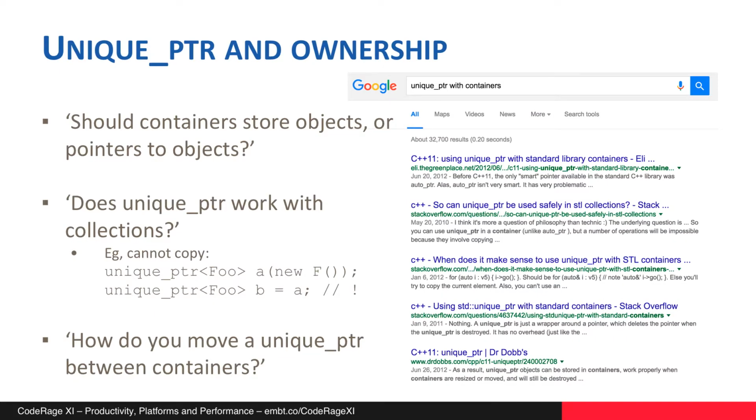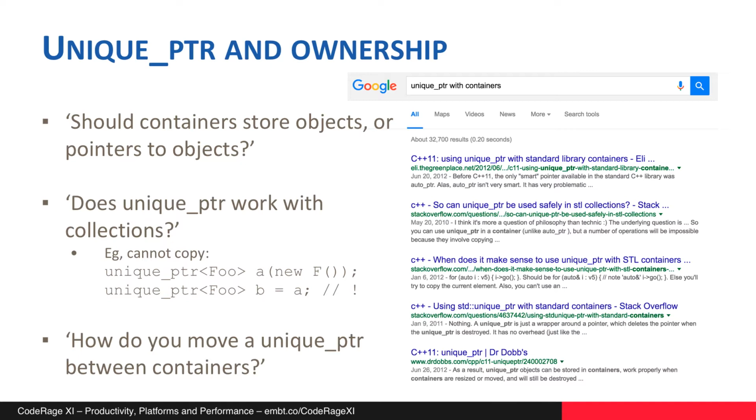The reason for this talk is that when I talk about using smart pointers and encourage people to move from using raw pointers to smart pointers, one very common question comes up. Of the two smart pointers in C++11, unique pointer and shared pointer, unique pointer is the one that should be most commonly used. How does unique pointer work with collections?